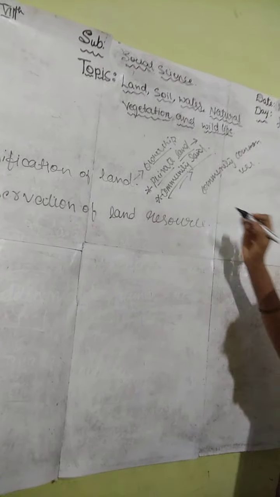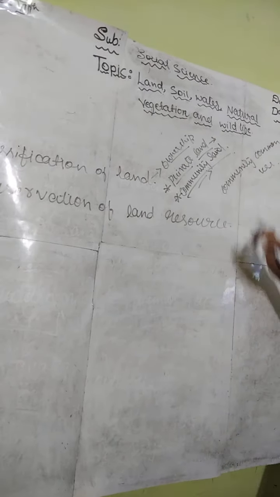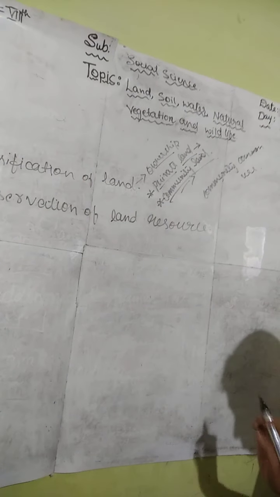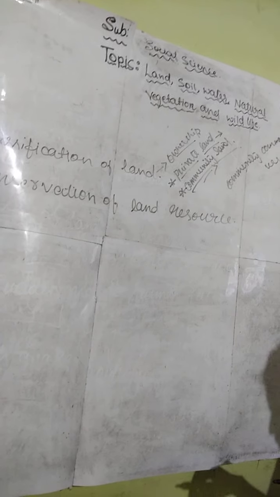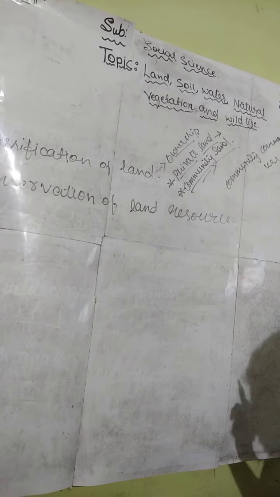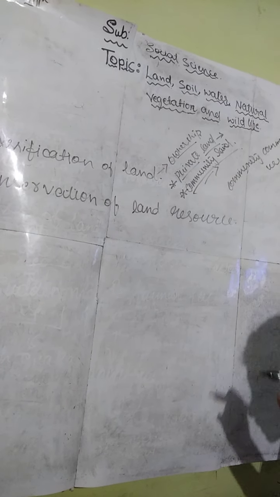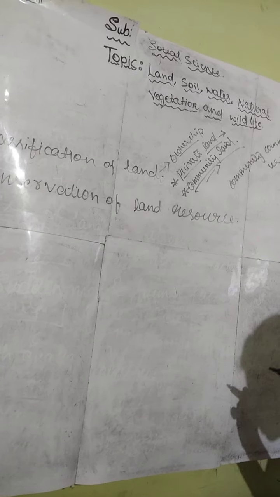So here students, for example, on community land people collect fruits and fodder, and for medicinal uses they collect herbs, and they also collect nuts.